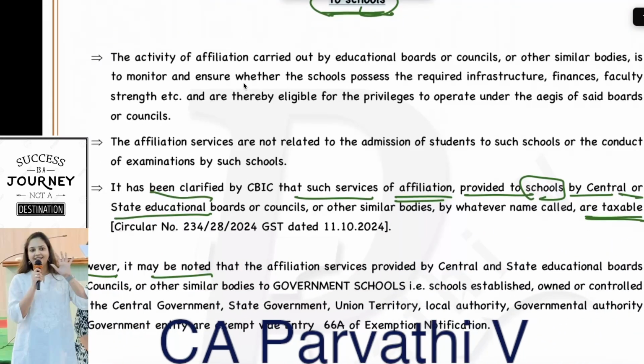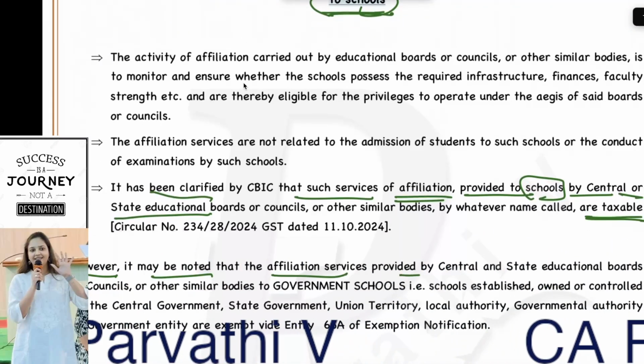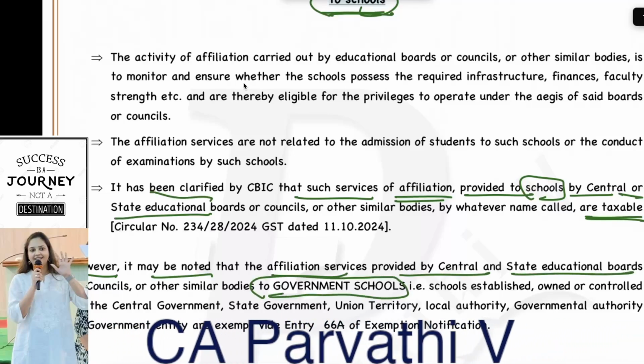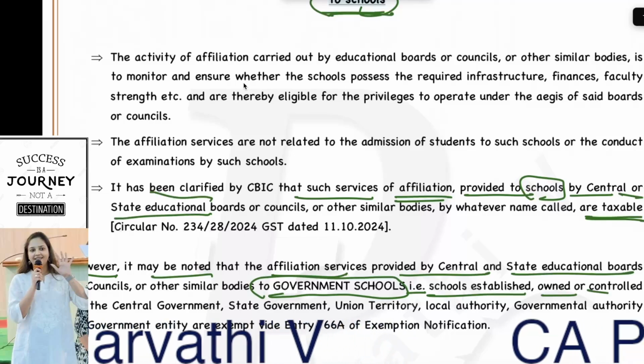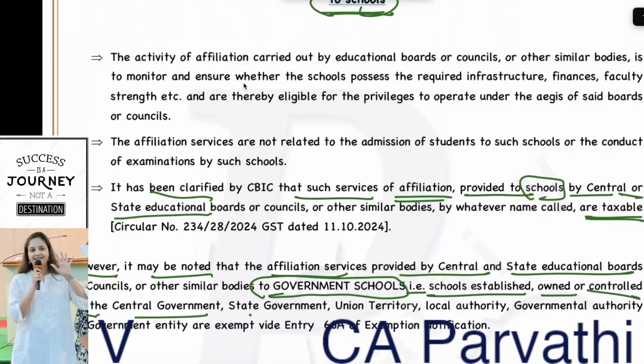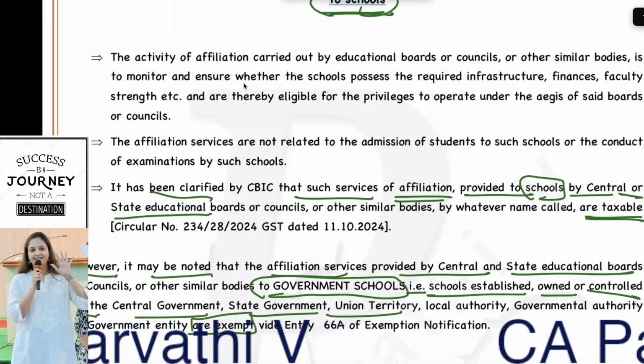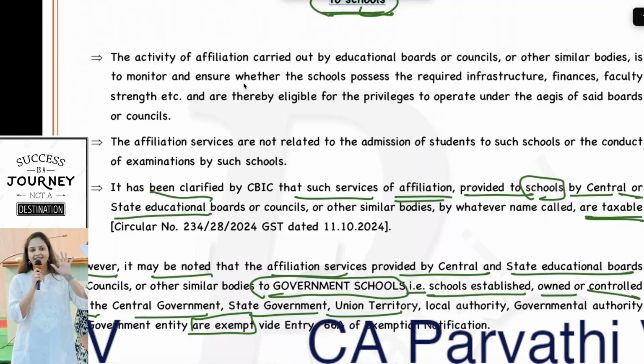However, it may be noted that affiliation services provided by central or state education boards to a government school, that is, a school established, owned, or controlled by central government, state government, union government, or local authority, only those schools are exempt from GST. So that is our first amendment.